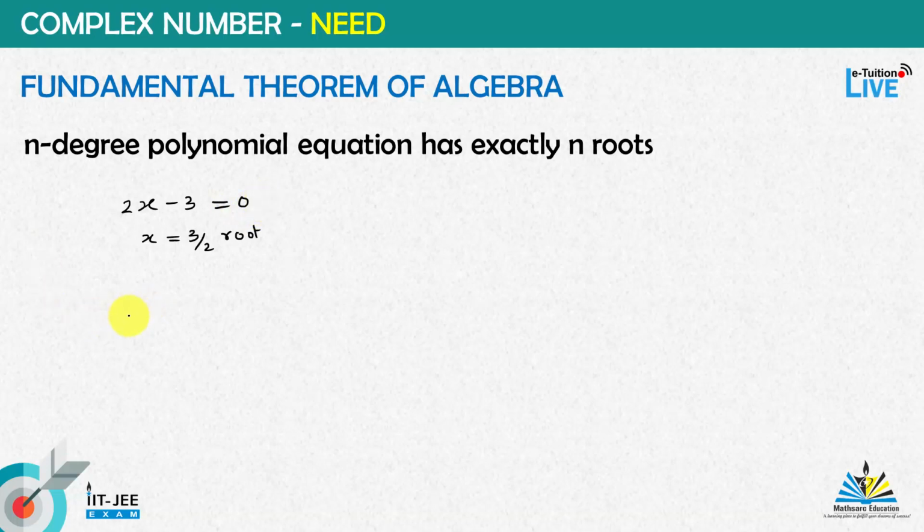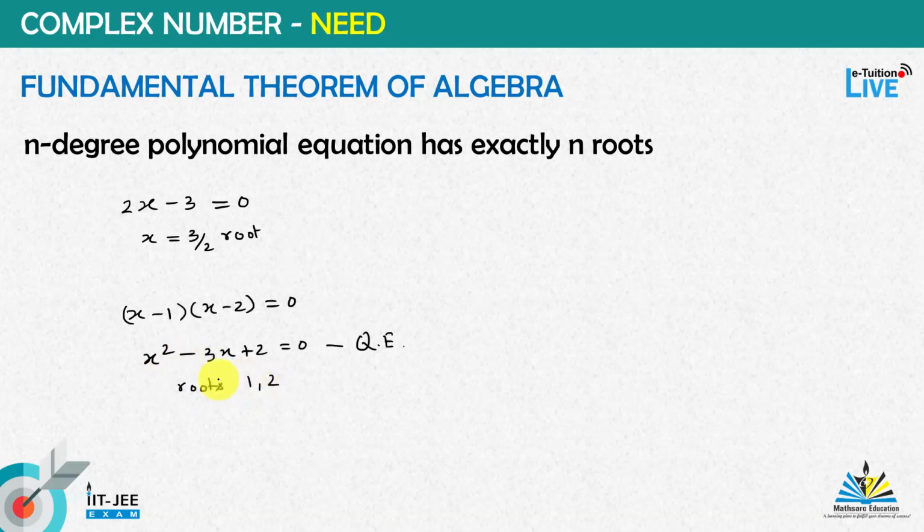Similarly, let's say we have an equation like (x minus 1)(x minus 2) equal to 0, that is x square minus 3x plus 2 equal to 0. This is a quadratic equation having two roots, 1 and 2.